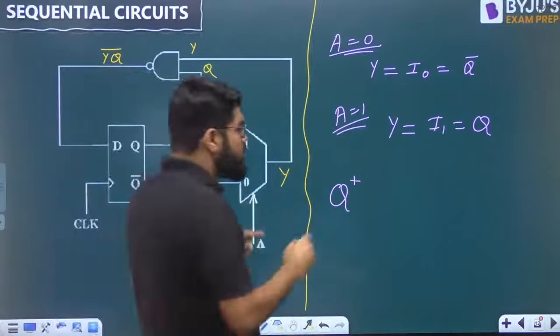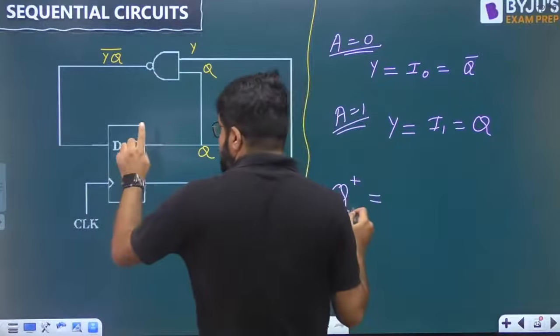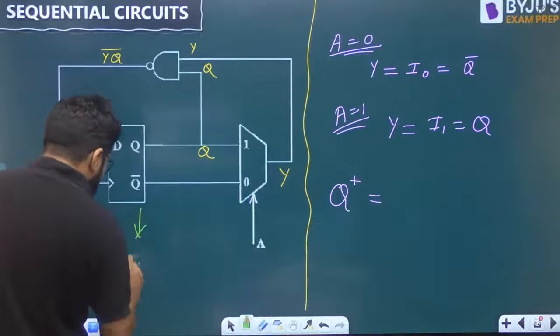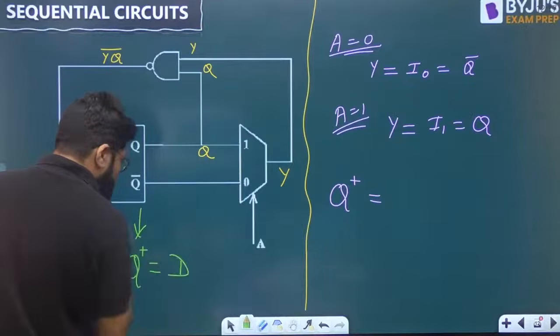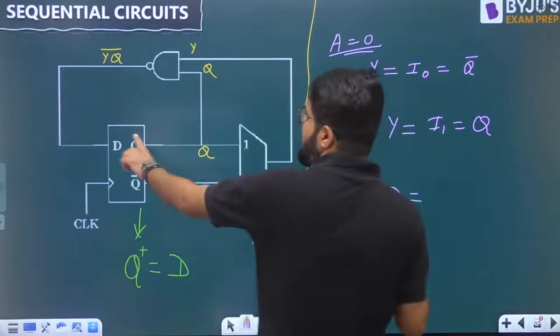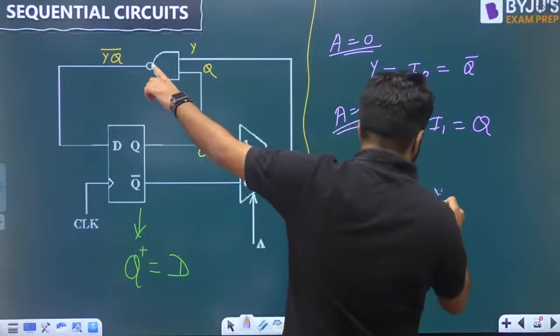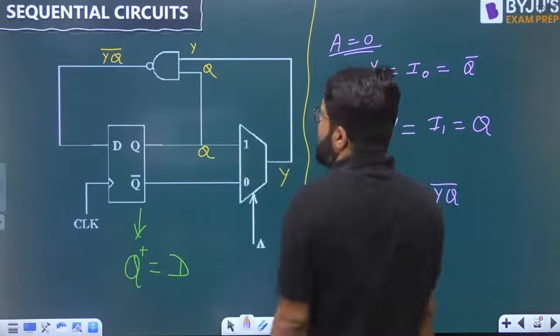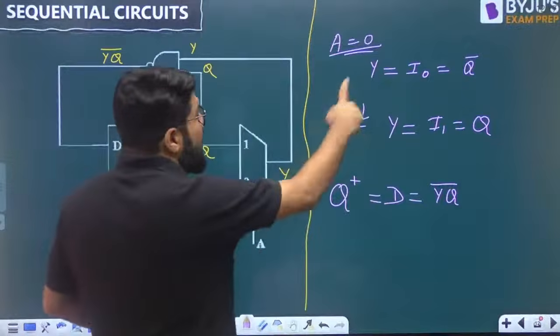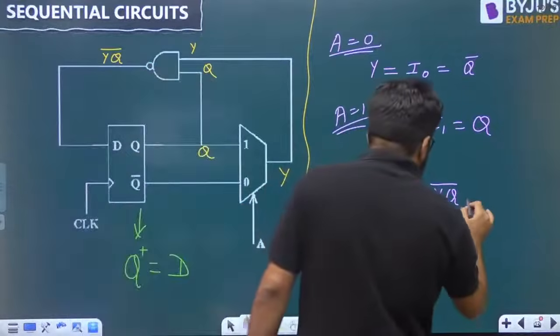That is the transition. So Q plus is equal to, it is a D flip-flop, and in the D flip-flop, Q plus is directly equal to the D input. So Q plus is equal to D. But what is the D? D is Y Q whole complement. But what is Y? Y may be Q bar or Q. So dekho, there can be 2 cases here.